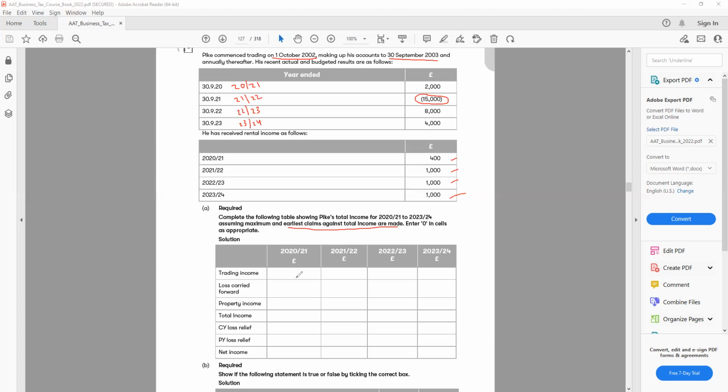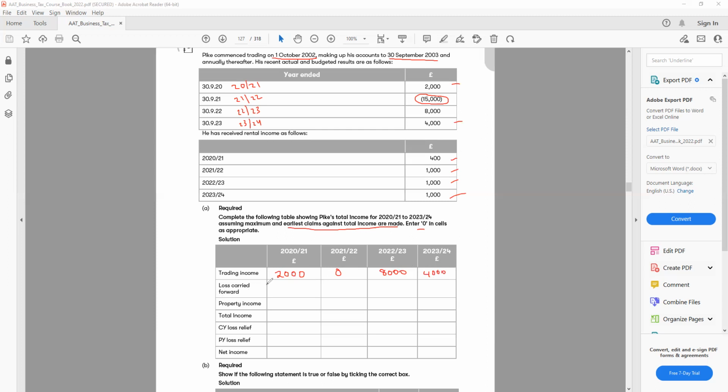Okay, so let's find out first how much the trading income is for 2021. That is 2,000. You can see here, 2021-22, we don't have any income, we have a loss, so no trading income, so we put 0. Then 2022-23, 8,000, and 2023-24 is 4,000. So you have all the trading income.